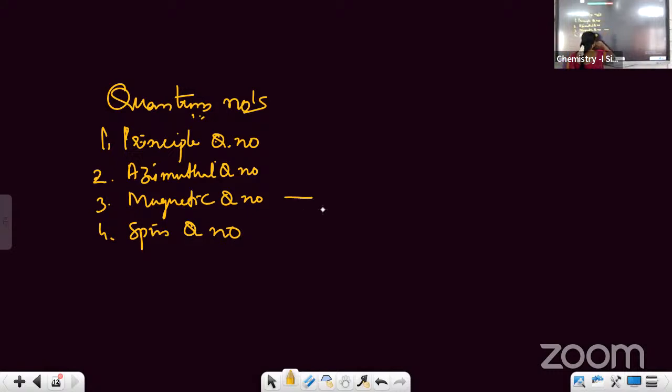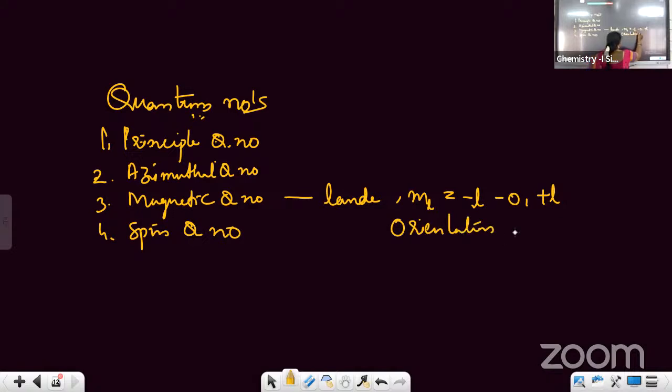This was proposed by whom? This was proposed by Landé. The magnetic quantum number was proposed by the scientist Landé and is denoted by the symbol Ml. Now, what are the values of Ml? The values of the magnetic quantum number are minus L, 0 to plus L. Now, what is the significance of this quantum number? It will tell you about the orientation of orbitals.